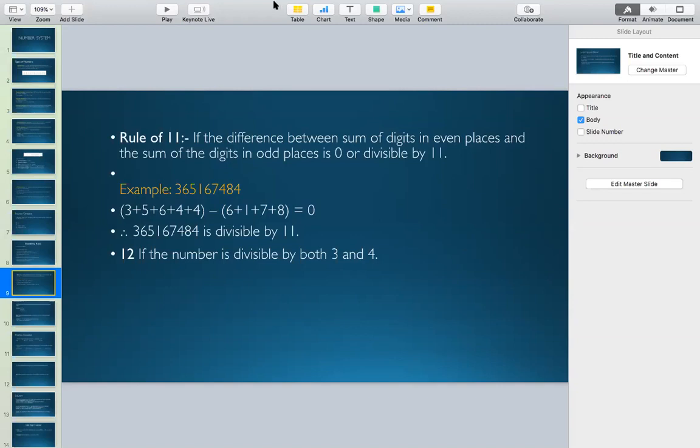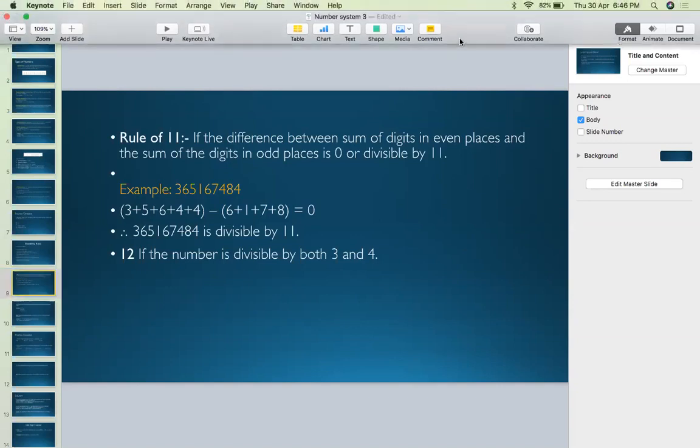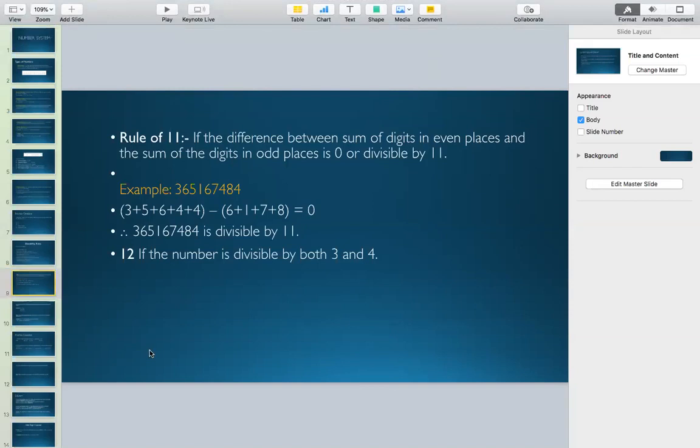Is it clear, guys? Now are you able to understand the rule for 11? Please give me a response. Do I need to repeat the rule of 11 once more? Is it clear, everyone? Okay, Vivek. Yeah, I see a few students. So I'll just quickly repeat it.